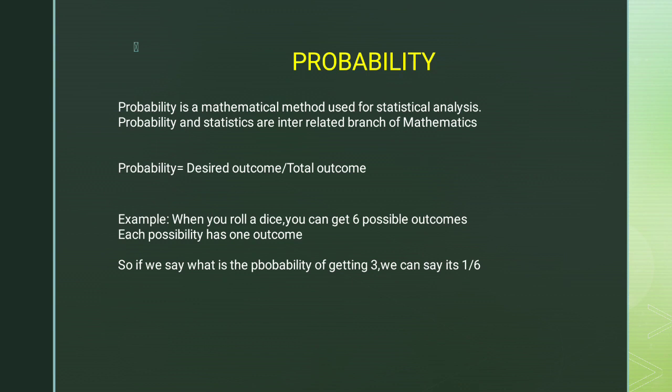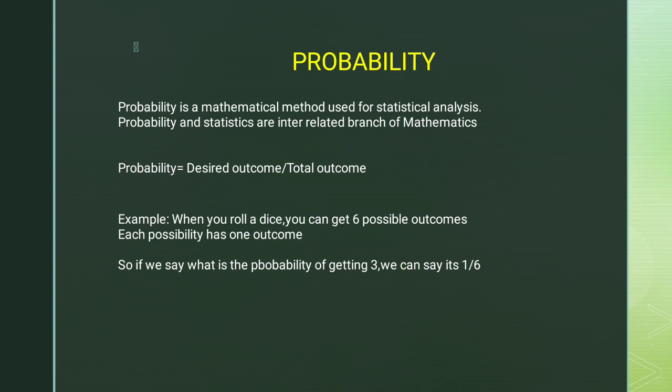For example, if we want to calculate the probability of getting 3, then we can say that probability of getting 3 is 1 by 6, because the total number of cases is 6. Since we have six numbers on our dice, total will be 6. So in short, we can define probability as desired outcome divided by total outcome.